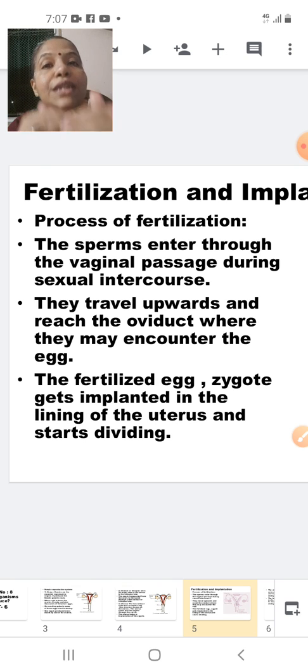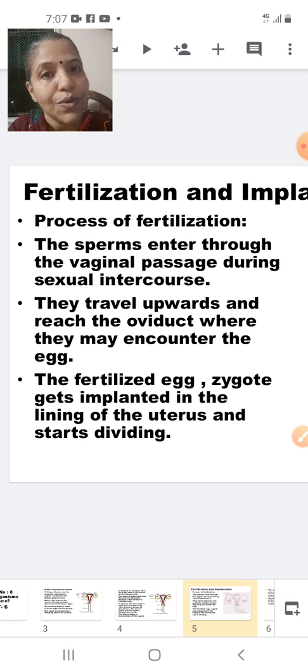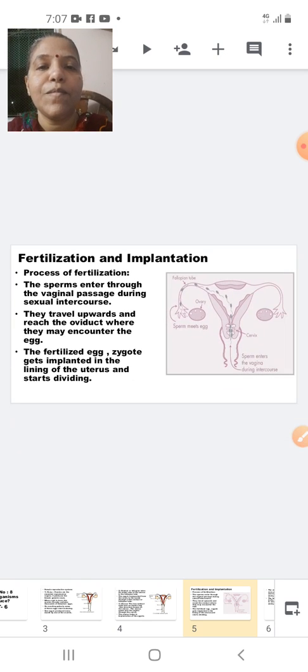When the zygote starts dividing, it, which was a unicellular structure, will now become multicellular, and now the zygote will be called an embryo. So it will start getting implanted and slowly it will get converted to form an embryo. I hope you have understood fertilization and implantation.